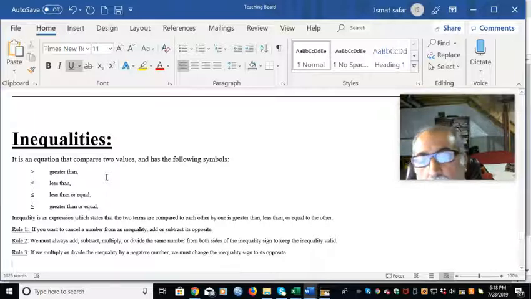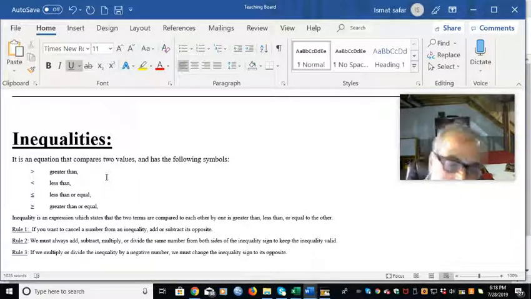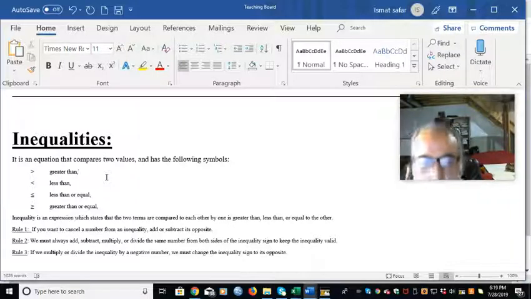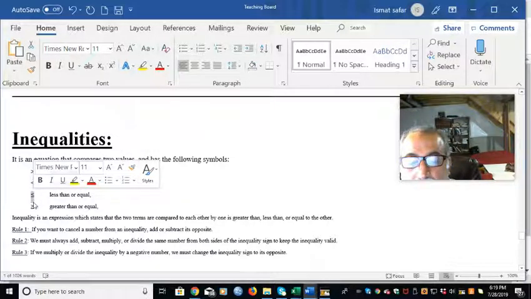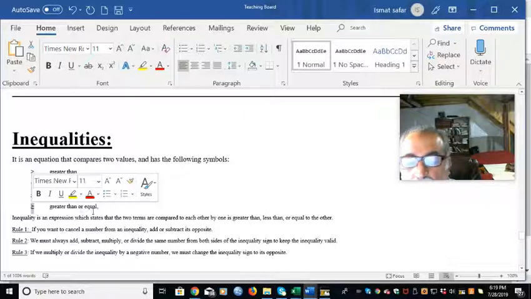A book has more pages than another book, or fewer. A price at one store is higher than another store, or the other way. So that is inequality. This one is greater than, and this one is less than. These are the symbols. And this is less than or equal, and this is greater than or equal.